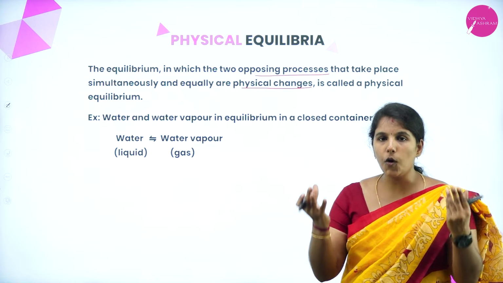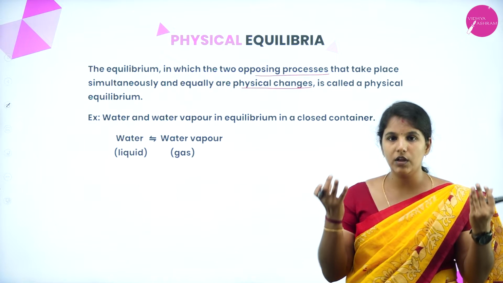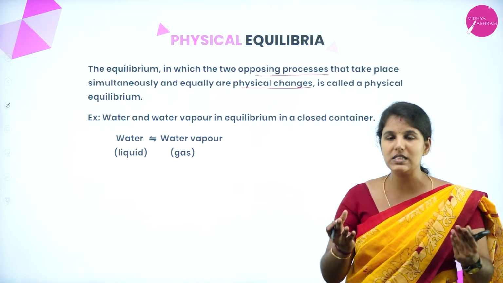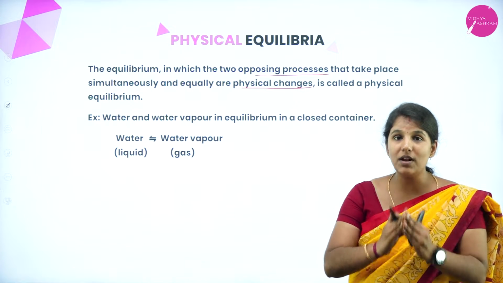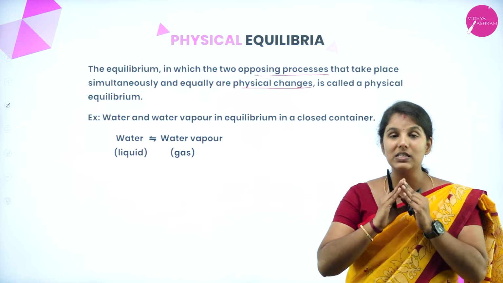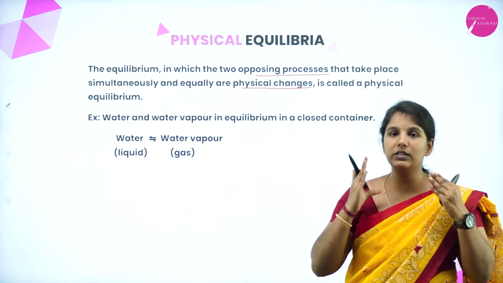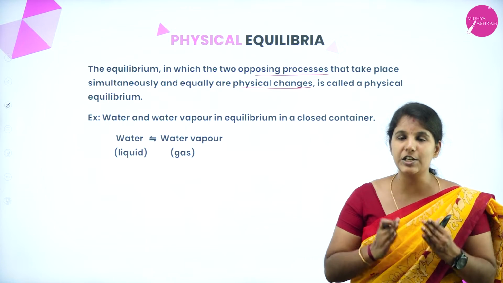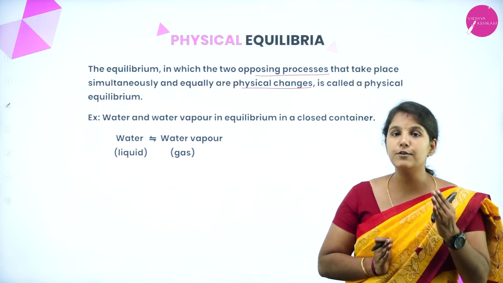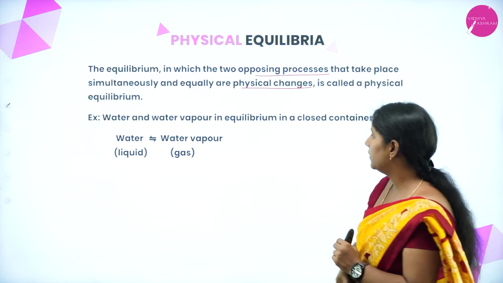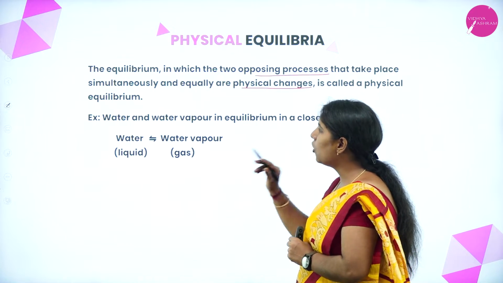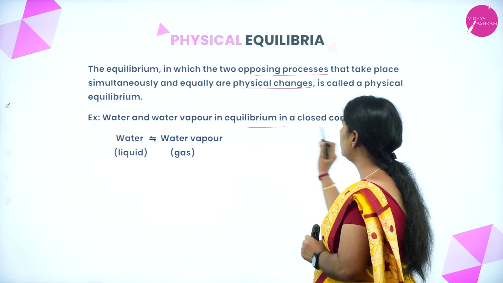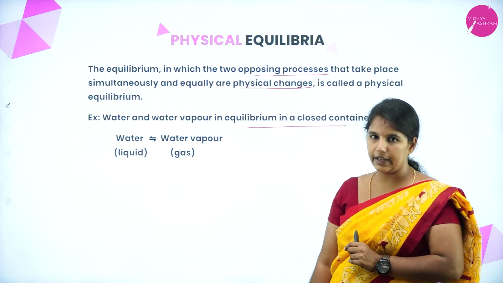When two opposing forces happen simultaneously, and that involves physical change, such a process or equilibrium state we call physical equilibria. An example is water and water vapor in equilibrium in a closed container.